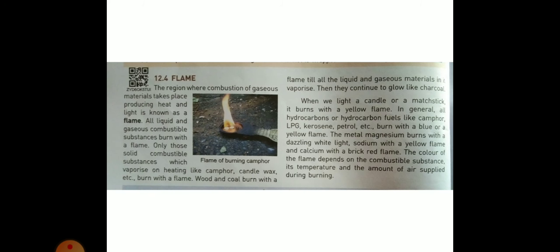In general, all hydrocarbon fuels like camphor burn with a yellow flame. Hydrocarbons means substances made from hydrogen and carbon. LPG, kerosene, petrol, etc. are hydrocarbon compounds because they are made of hydrogen and carbon elements. They burn with a blue or a yellow flame.